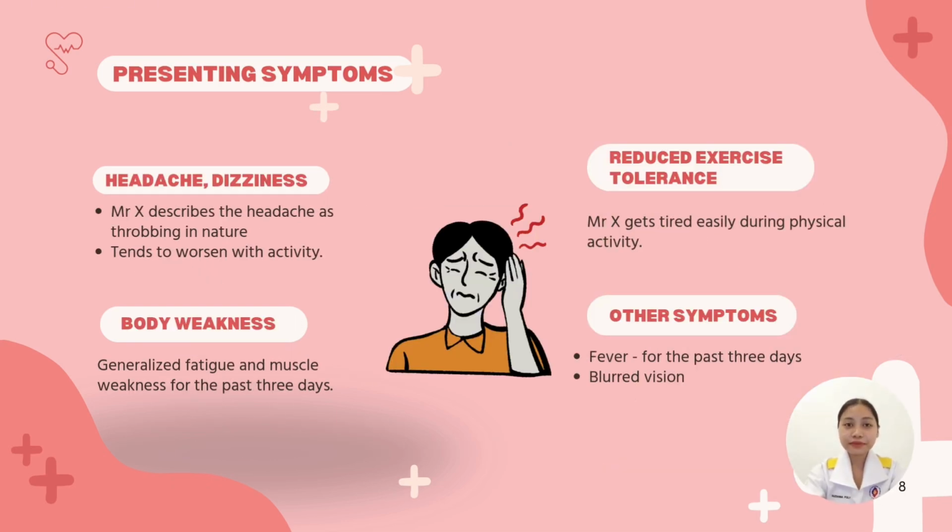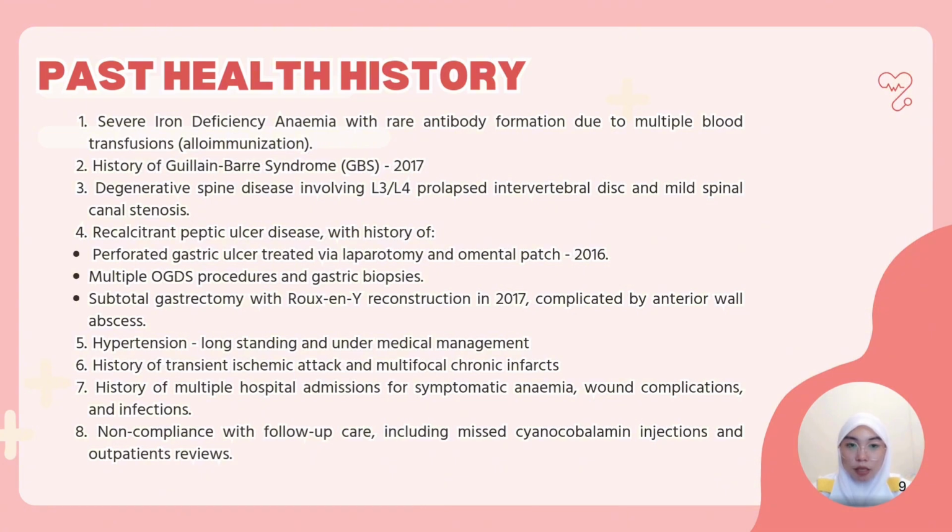Moving on to the presenting symptoms, Mr. X has a throbbing headache that gets worse with movement. He also feels dizzy, which could mean his brain is not getting enough oxygen. He is also feeling tired and weak all over for the past 3 days. This could be due to low energy levels or poor blood supply. He also gets tired quickly when doing physical activities. This might be because his body is not getting enough oxygen during exertion, and there are other symptoms such as fever and also blurred vision.